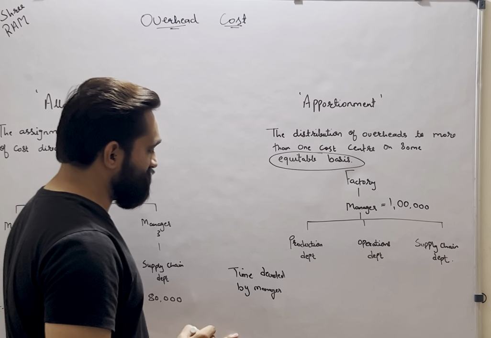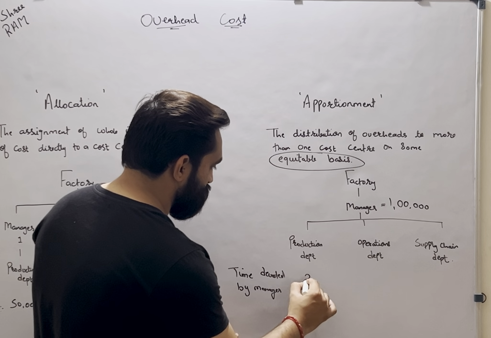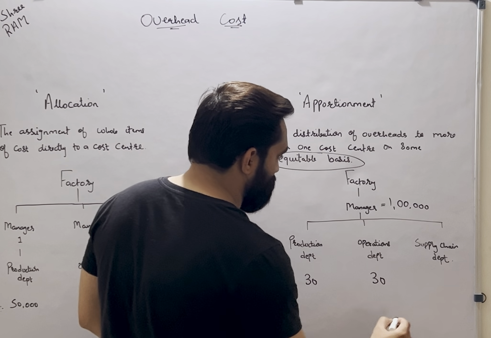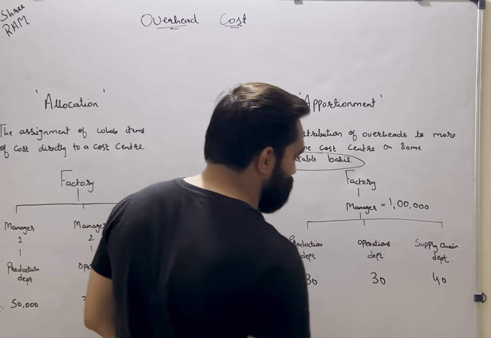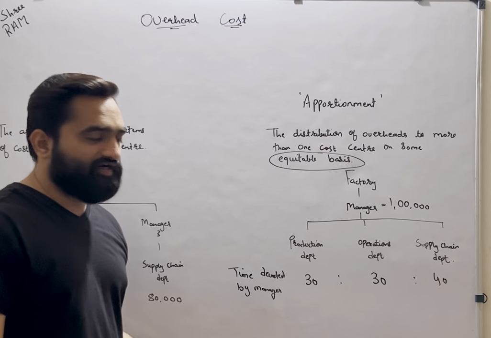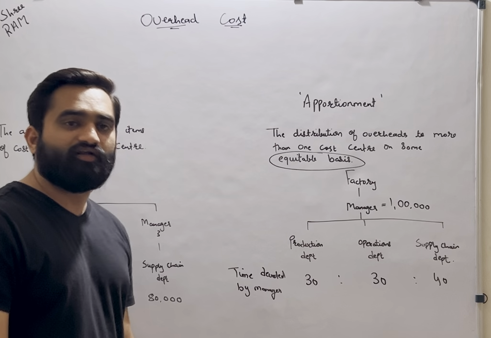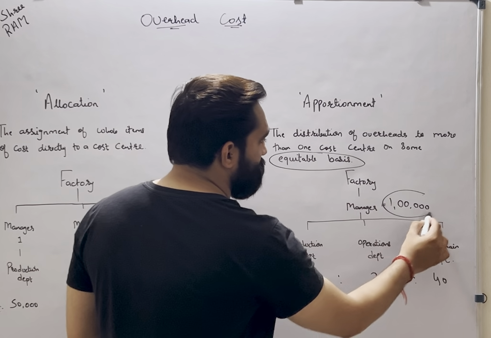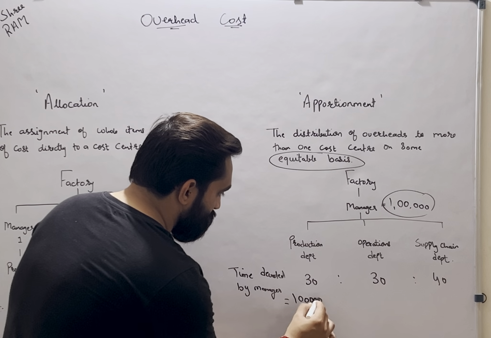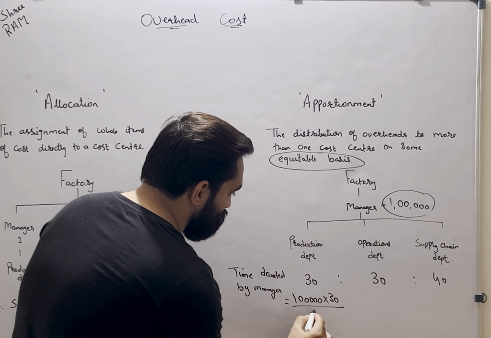So if I say time devoted by the manager is 30 for production department, 30 for operations department, and 40 for supply chain department. So 30 is to 30 is to 40. The total will become 100. 30 plus 30, 60. 60 plus 40, 100. So now I can classify this 1 lakh rupees. How I can classify? I can classify it as 1 lakh multiplied by 30 by 100.